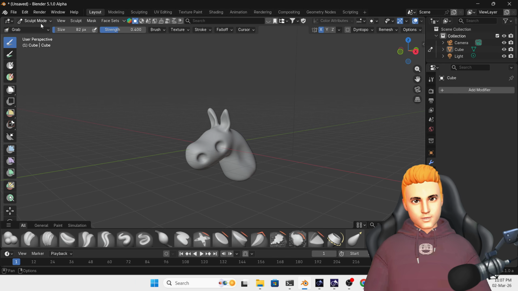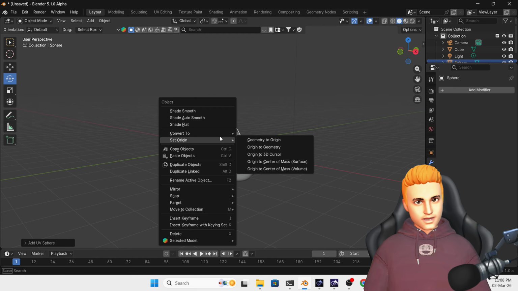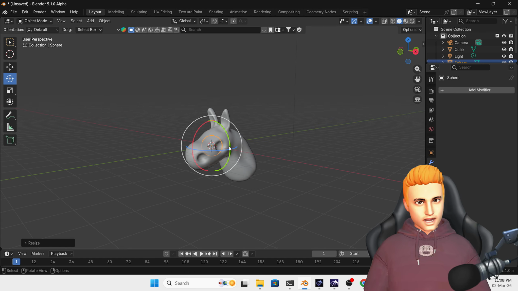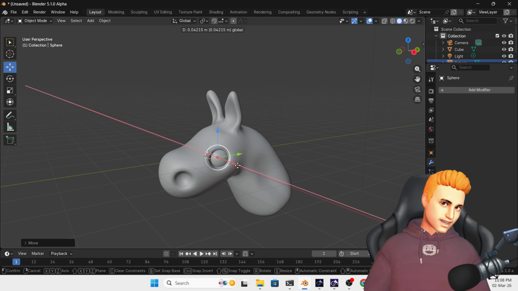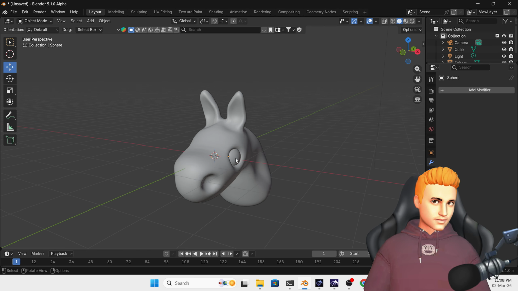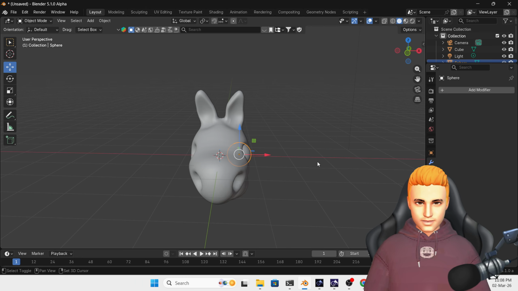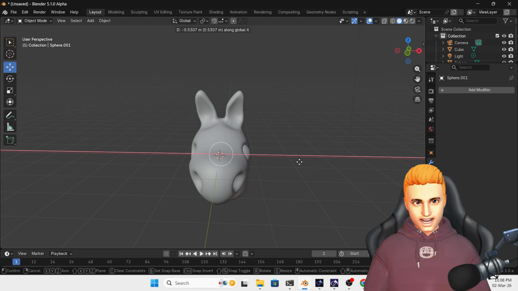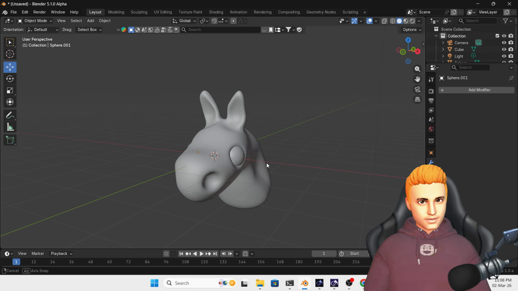So go in object mode and then add one UV sphere. Right click, shade smooth. I'm going to click and drag the sphere around here, right here, like this. Click on the sphere and just click and drag here like this. Here also press Shift D to duplicate and X, click and drag here like this. So we have something like this.